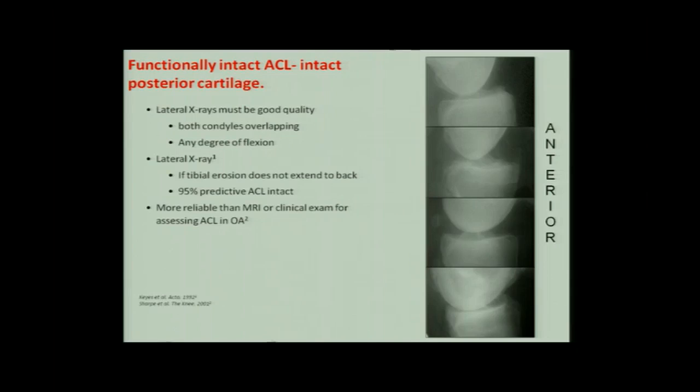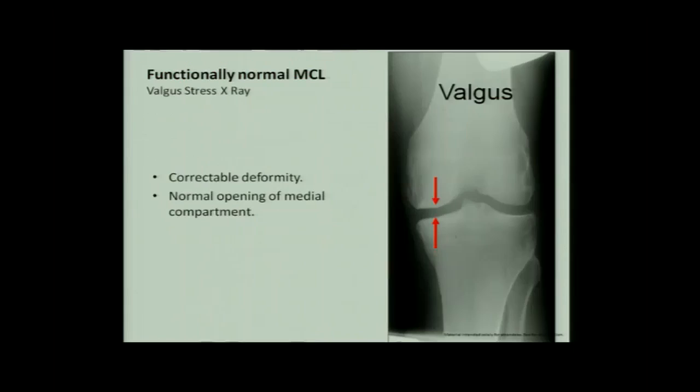How? We need a very good lateral film, and on that lateral film you see where the sclerosis or defect is. If it is finishing here, or if it is finishing here before the posterior part, you will find the ACL will be intact. If however the defect reaches posteriorly, or the sclerosis reaches posteriorly, or it has become slanting posteriorly, this is an ACL deficient knee. We want a functionally intact ACL. We don't want to see the normal ACL of a 16-year-old boy. We don't need that for this kind of arthroplasty.